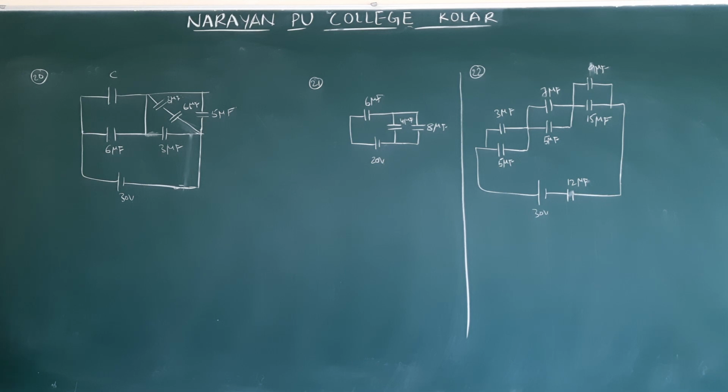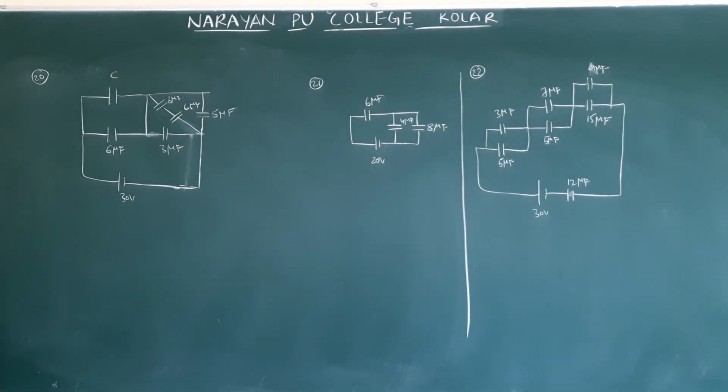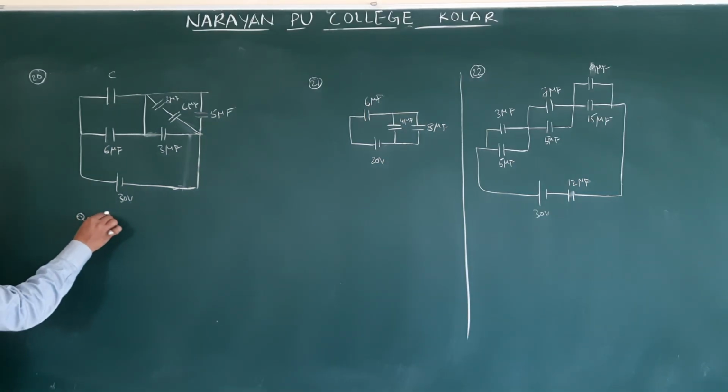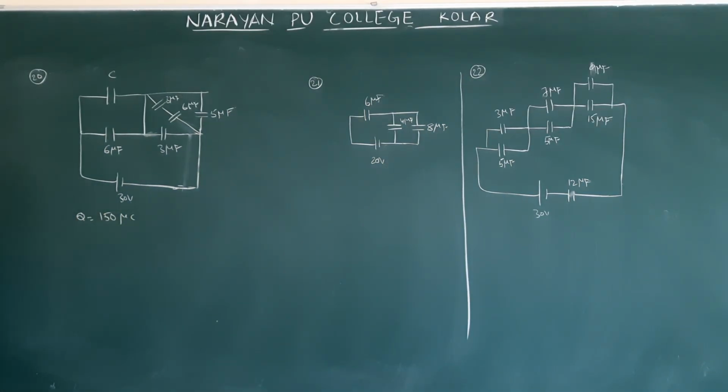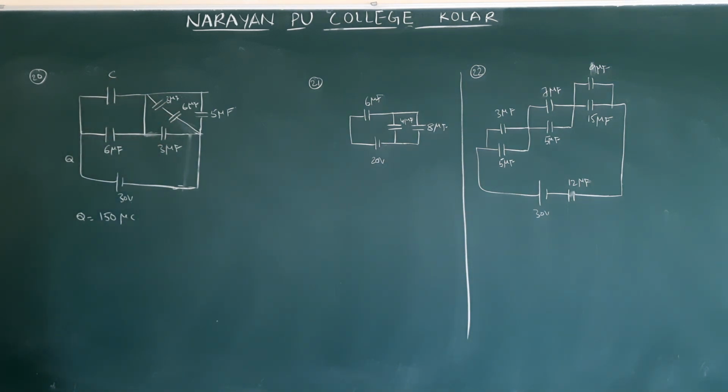See the next question, question number 20. Consider the circuit as shown in the diagram. If the charge supplied by the battery is 150 microcoulombs, then the value of total charge is how much they gave? Microcoulombs. Total charge means the amount of charge entered here. This charge value they give means you have to find the resultant capacity. Then what is the C value they ask? So how to find it?